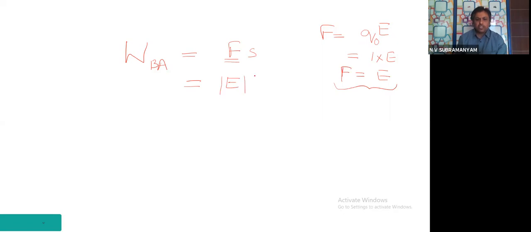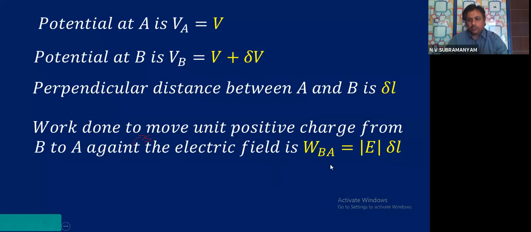Next, the distance: how much have we moved from A to B? Dou L. That means the work done is W_BA is equal to mod E into dou L. Are you clear? Mod E into dou L.